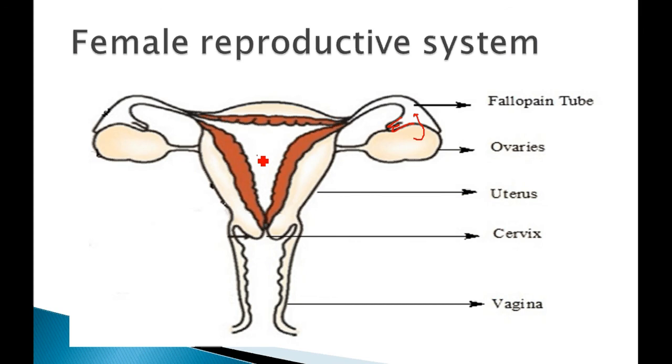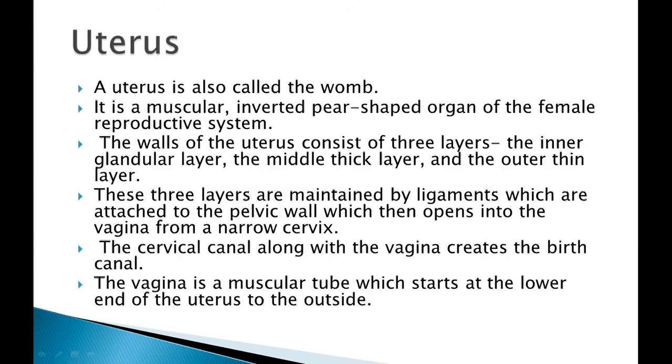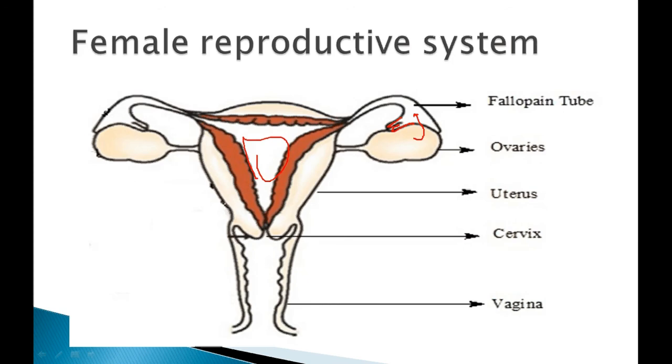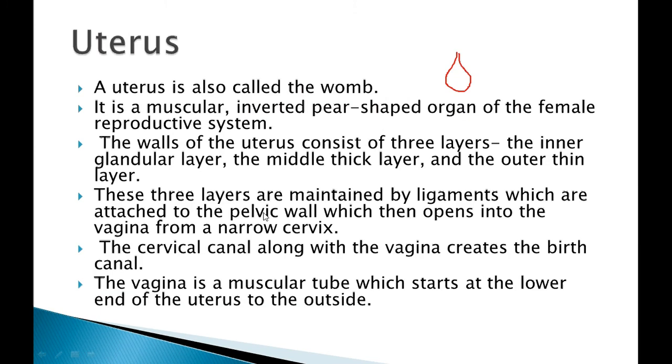This is our uterus over here. Okay, now uterus is also called the womb. It is a muscular inverted pear shaped organ. Okay, if we talk about a pear, it will look like this. But in the female you can see it is an inverted one, this one. So this is an inverted pear shaped organ of the female reproductive system.